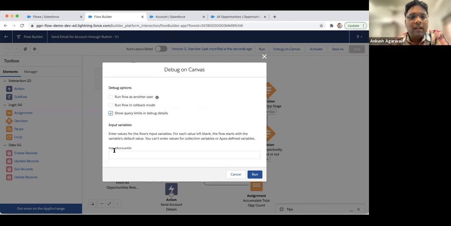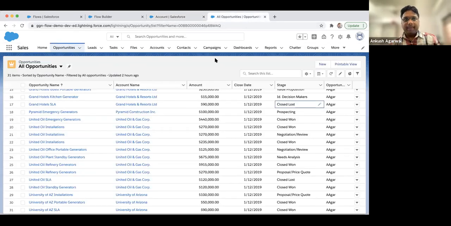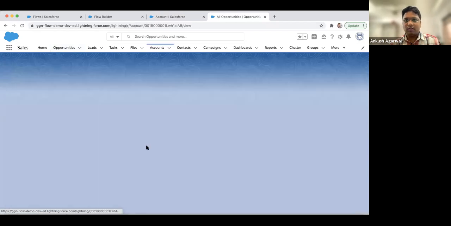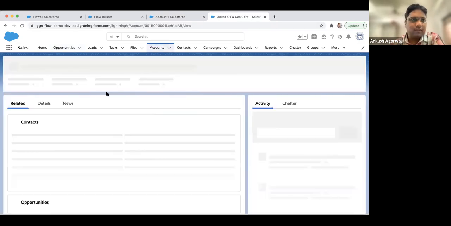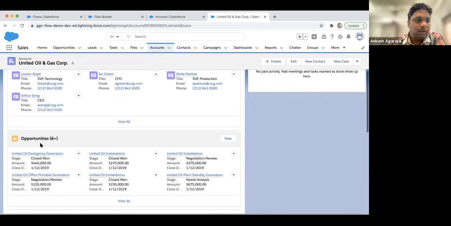Now, if you see the difference from the last sessions, it's asking for input variables, and it's asking for the input account ID. So I'll go to a particular account, and I'll take this particular account as an example because it has multiple opportunities.